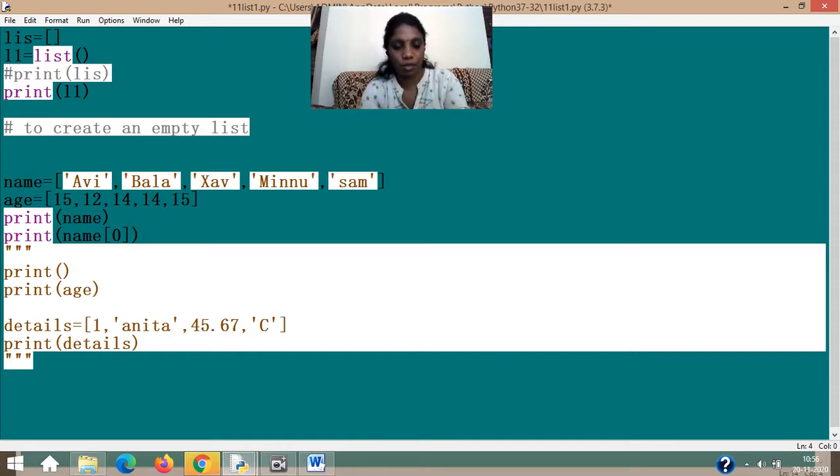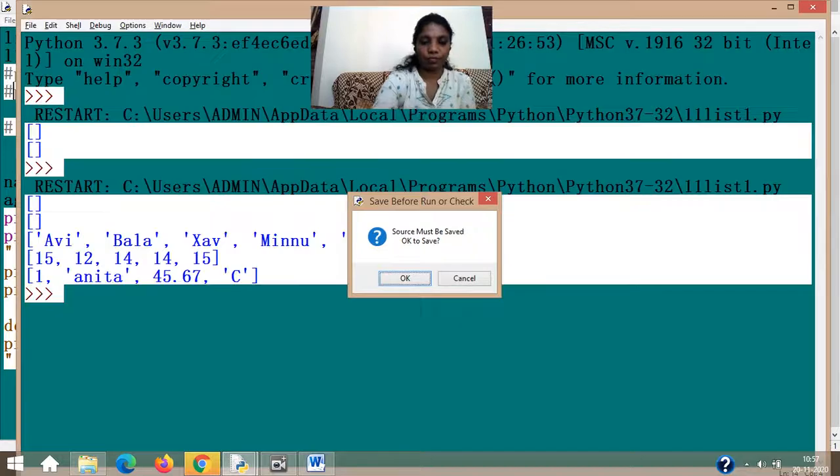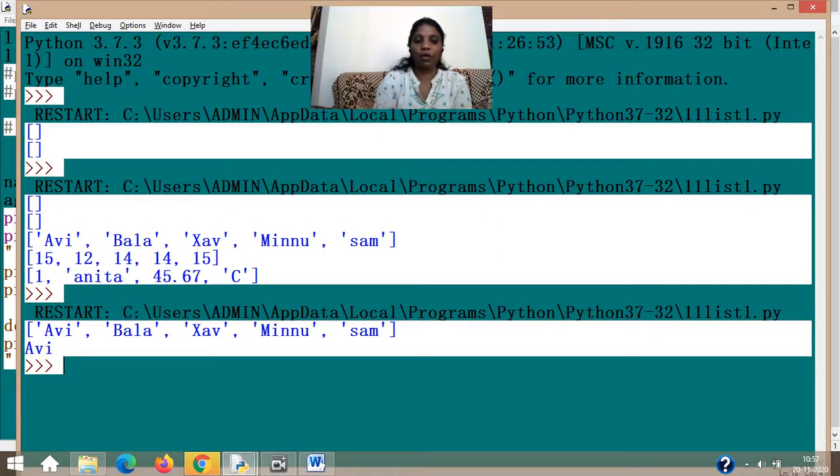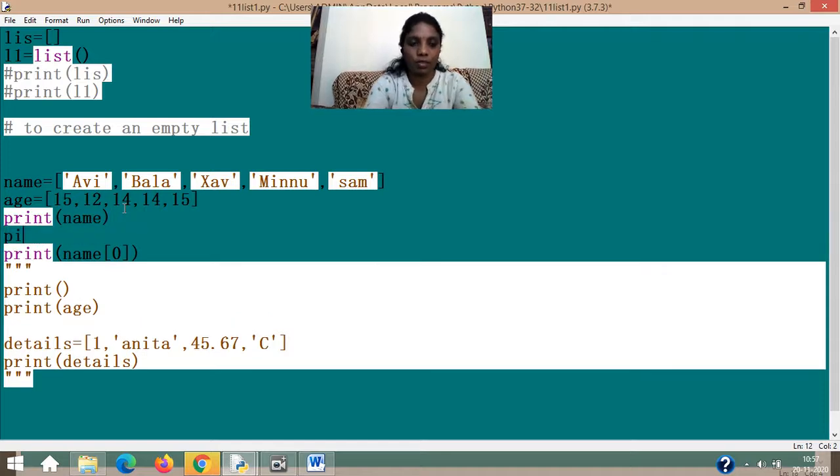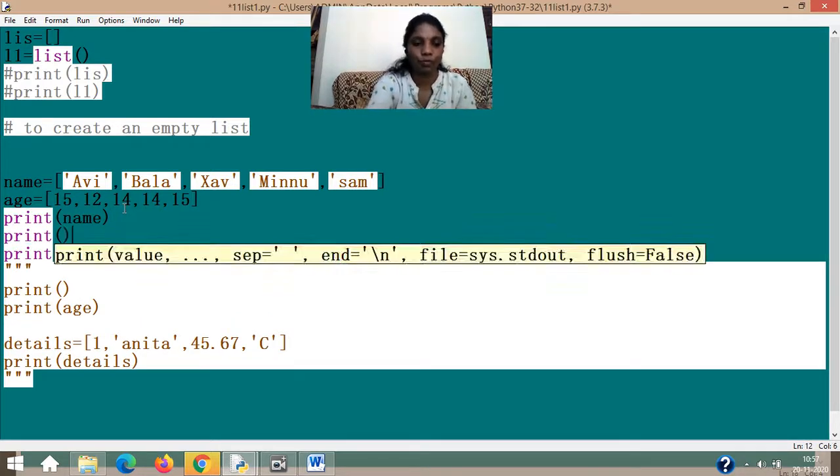So this is going to show you name, where everything, Avi, Bala, Zev, Minu, Sam will come, and name of 0 will show you Avi only. But the difference is that Avi is not in the square bracket, because it is just given this way. Let me put a space there so that you will understand, because I'm going to show you more.